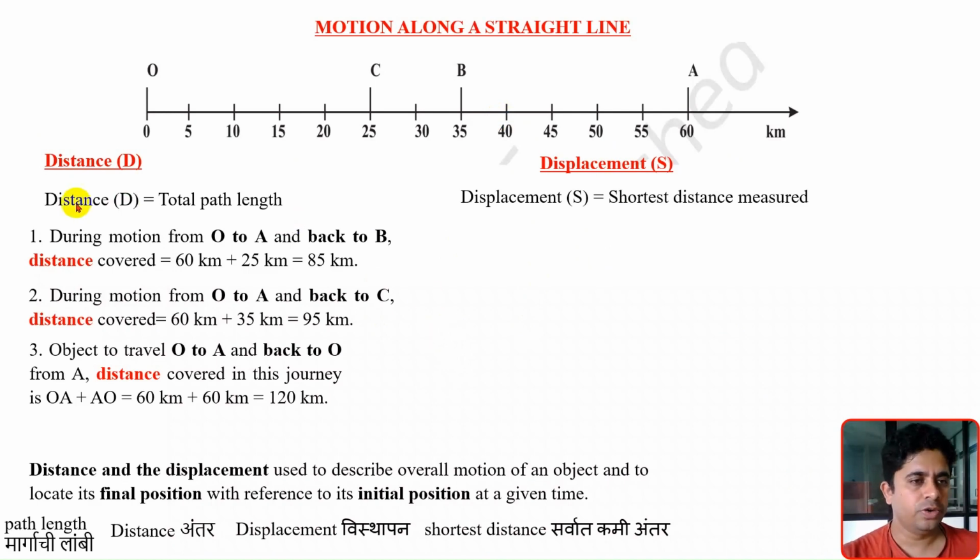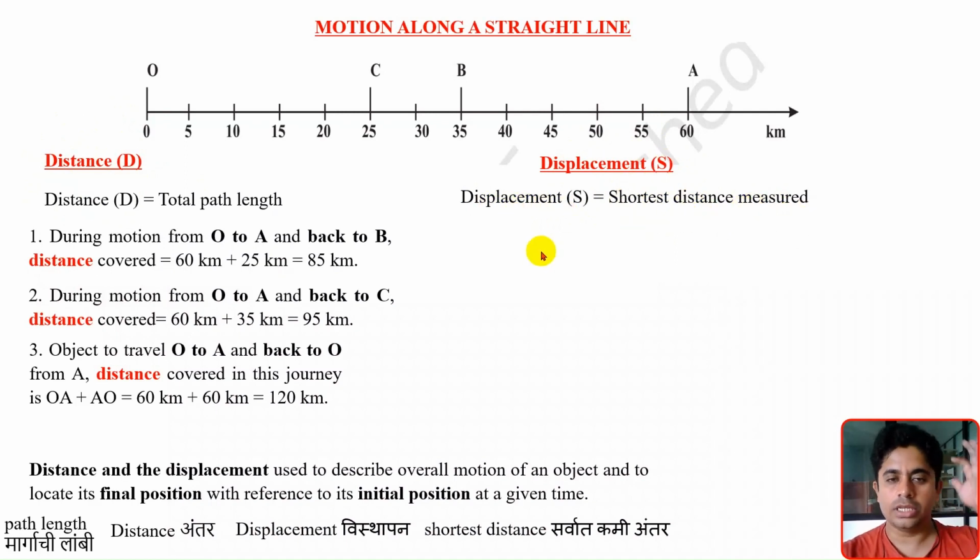Hello everyone. In the last video we discussed the term distance. In this video we will discuss more about displacement. As we know, distance and displacement are used to describe the overall motion of the object, but for both terms, we will focus on the initial position and the final position. Distance is a scalar quantity where only magnitude is important, but for displacement, magnitude and direction both are important. Mainly for displacement, we will focus on the shortest distance. Whatever shortest distance we measure, that is nothing but the displacement.